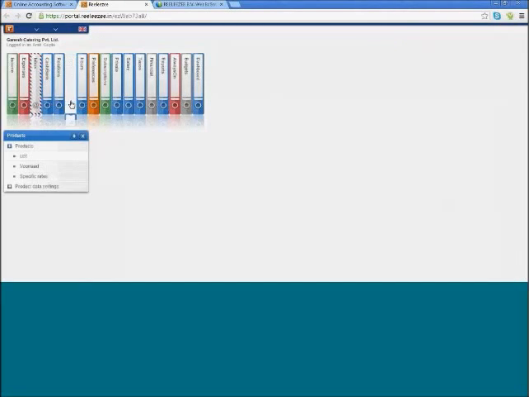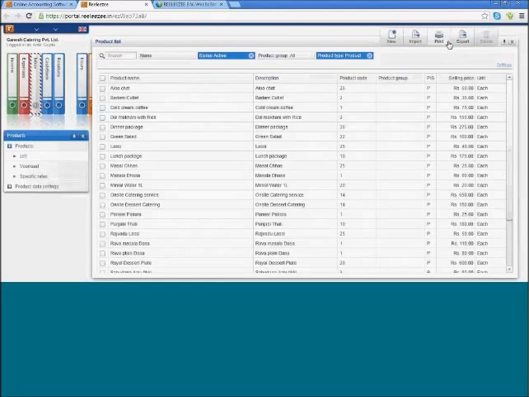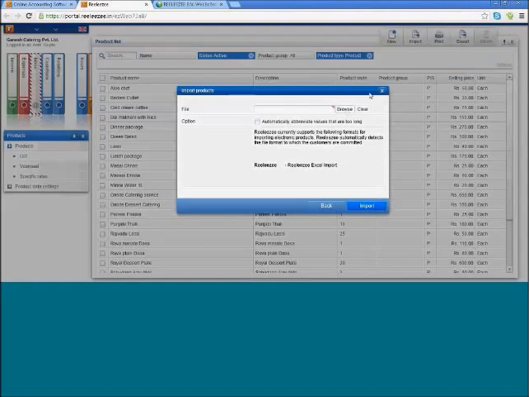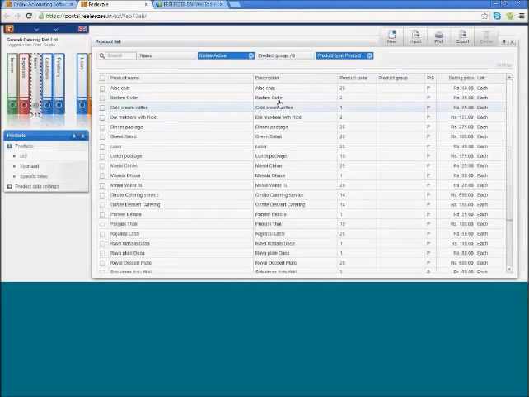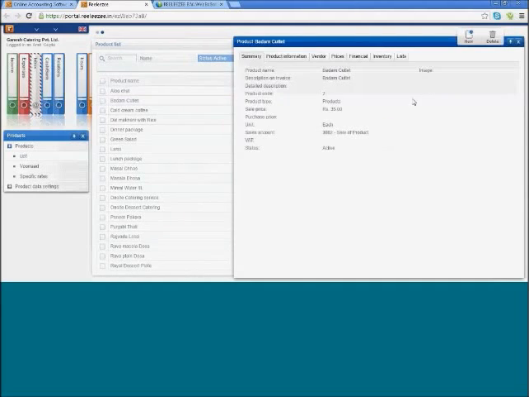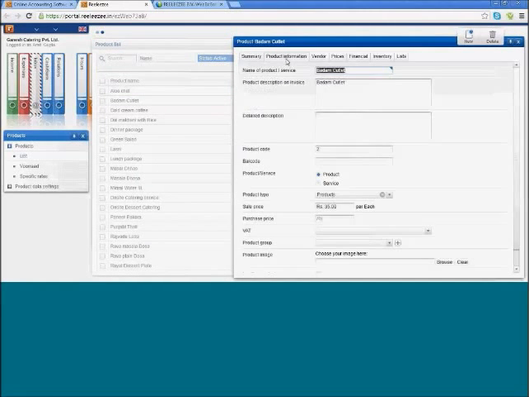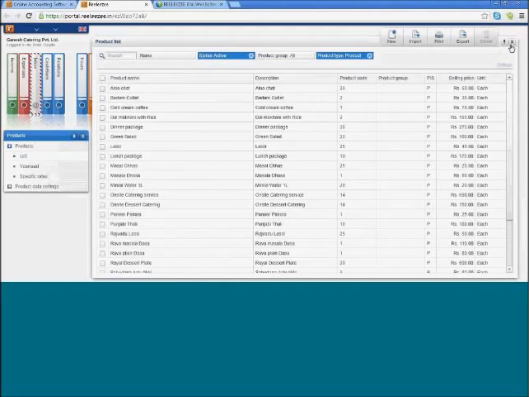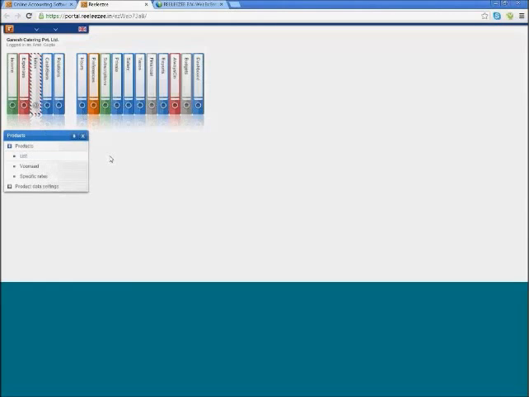Lastly, if you have multiple products, you can simply go to the product binder and import your product details. In product, we offer a lot of features, so you can add product information. If there is a specific discount for a specific product, you can simply add it, and if it is a product or a service, you can have bifurcations as well. So this was more about the information to get you started.